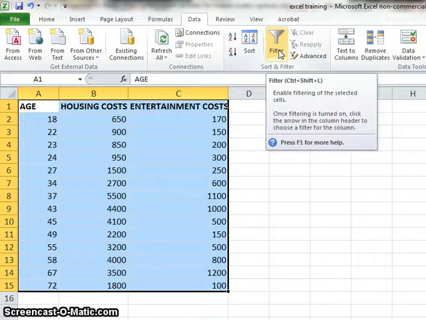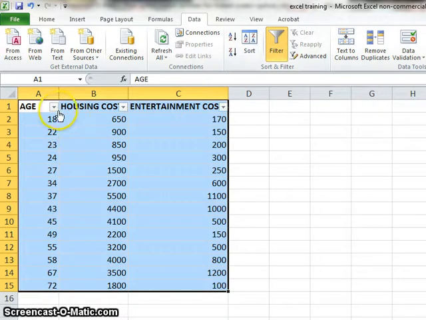Anyhow, click the filter button, and the first thing you'll notice will be drop-down icons appear at the top of each column. These will not print, and they will remain before, during, and after you filter as long as you have the filter setting on.